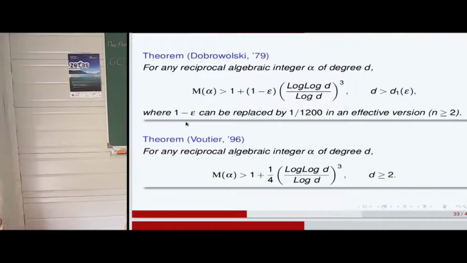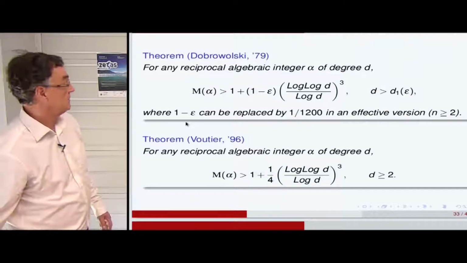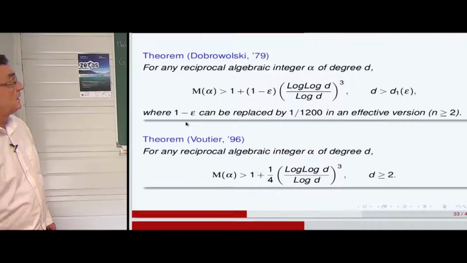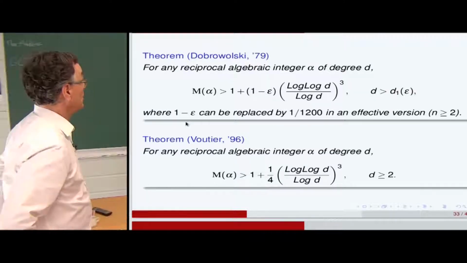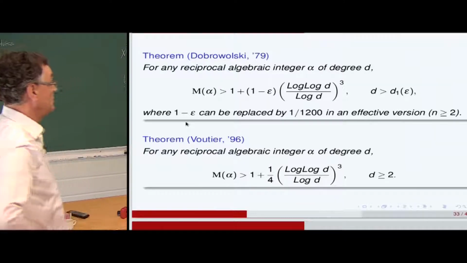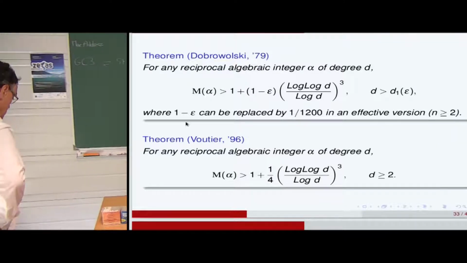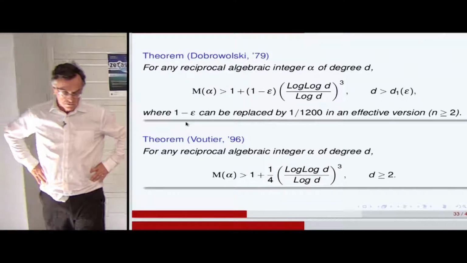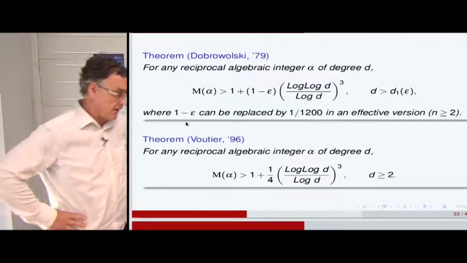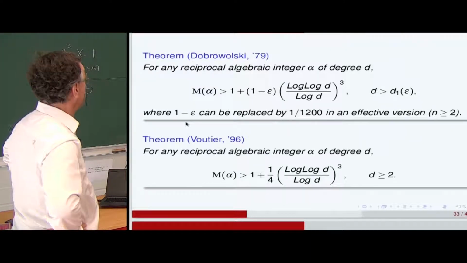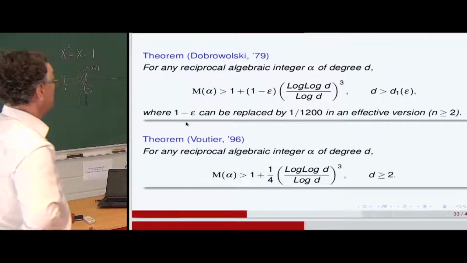So there are also deep theorems about the minoration of the Mahler measure. The first one is a remarkable theorem of Dobrowolski, which does not use dynamics, no zeta functions, but techniques of Diophantine approximations and periodic points, by Dobrowolski in 1979.